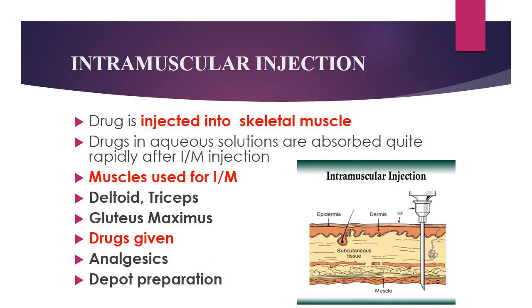Next, intramuscular injection: the drug is injected into the skeletal muscle. Drugs in aqueous solution are absorbed quite rapidly after intramuscular injection. If the drugs are prepared in aqueous solution, they are rapidly absorbed. The muscles most commonly used for intramuscular injections are the deltoid, triceps, and gluteus maximus. Examples of drugs given by intramuscular injection are analgesics or certain depot preparations of drugs.